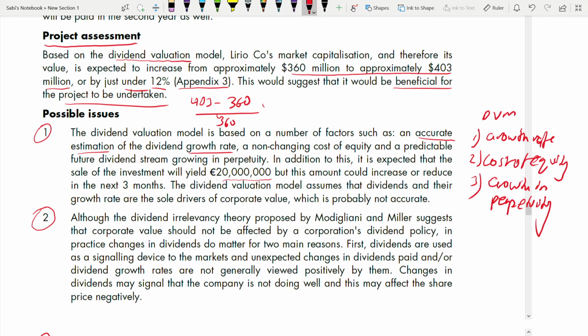Right? Now we are talking about the second thing, the sale of investment. We are taking money from here also to finance that project, fund that project, right? 40 million. But this amount can increase or decrease also, right, in the next 3 months. And the dividend valuation model assumes that dividends and their growth rate are the sole drivers of corporate value, which is probably not accurate. This line has to be there.